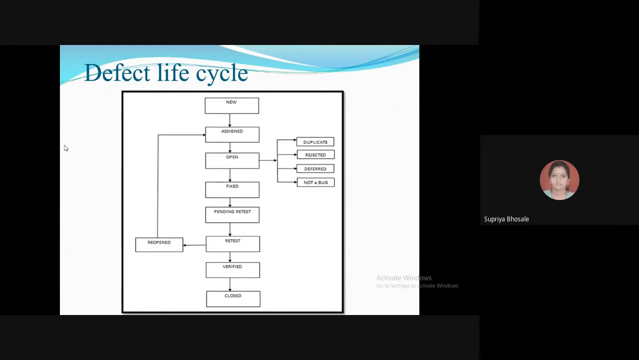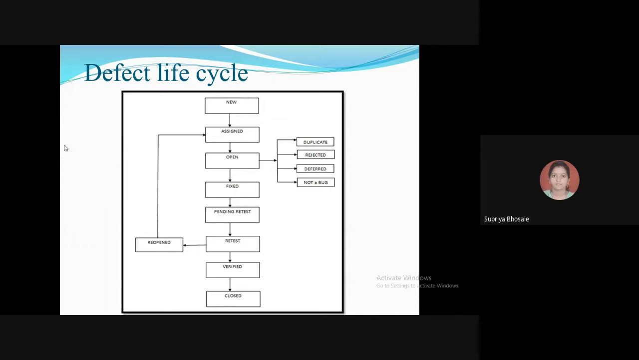Defect life cycle is the cycle which a defect goes through during its lifetime. It starts when the defect is found and ends when the defect is closed, that is after ensuring it is not reproduced. Defect life cycle is related to the bug found during the testing phase.